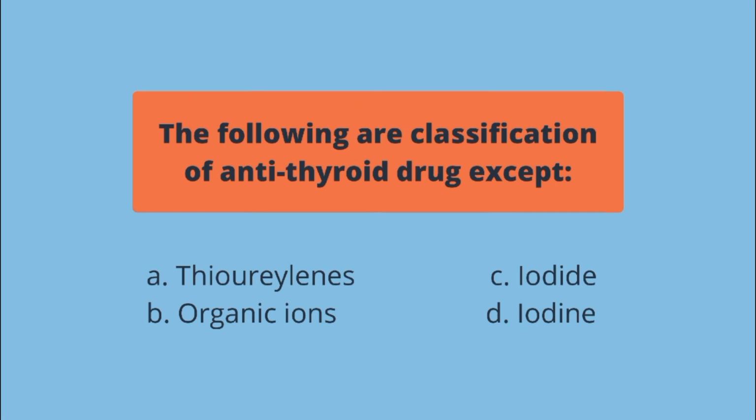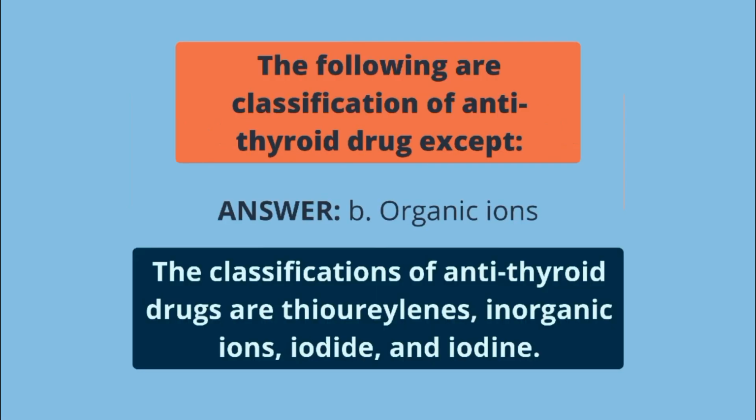A. Thiourylines, B. Organic ions, C. Iodide, D. Iodine. The answer is B. The classification of antithyroid drugs are thiourylines, inorganic ions, iodide, and iodine.